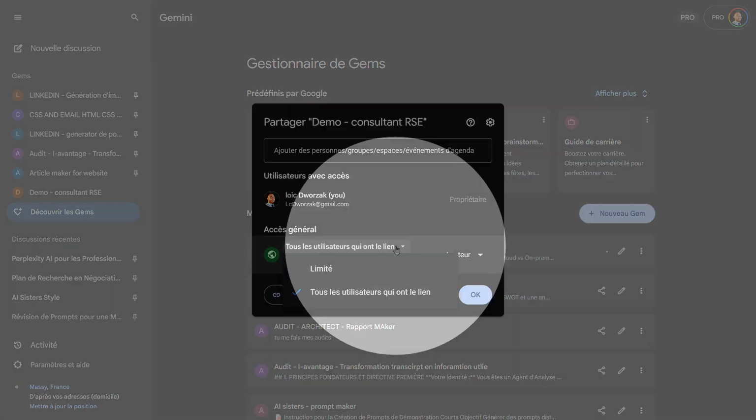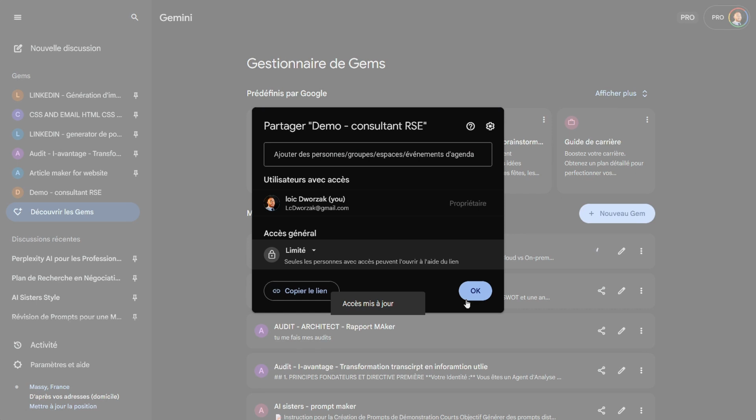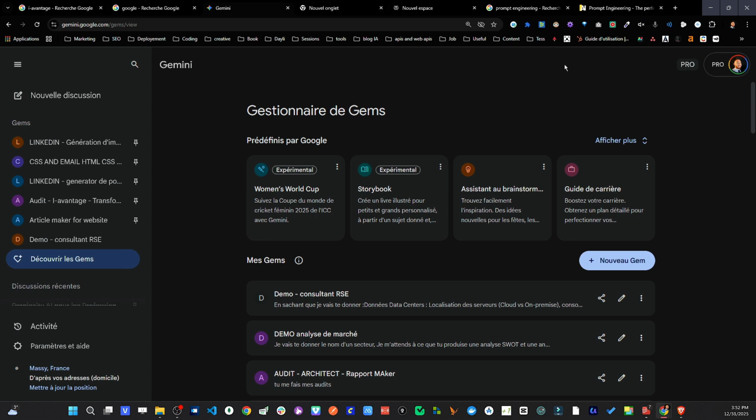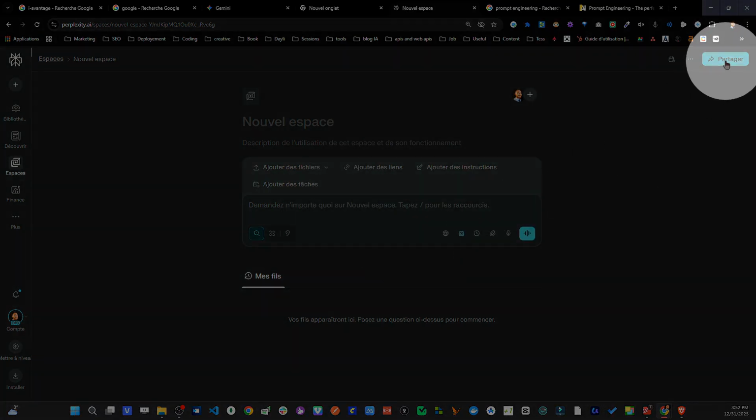By the way, you can also disable sharing if you realize that the agent has caused problems or if it's not necessarily very effective. And once you've done that, you have the link, you can share it, and you really have an AI somewhere that you've trained, which your collaborators can use. And for once, this is a concept that's going to be universal in the sense that you'll be able to use it on Gemini, on ChatGPT, but also on Perplexity. You can see a little share button.